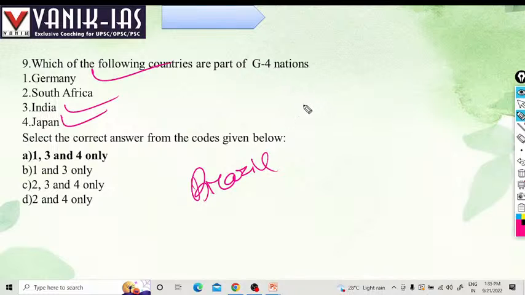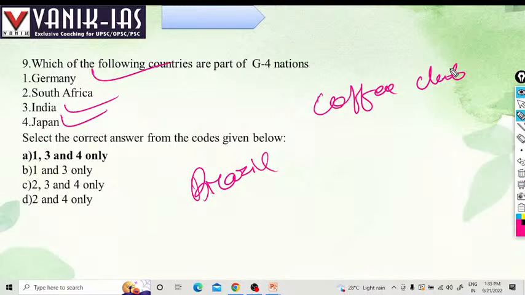And another thing is the Coffee Club. What is this Coffee Club? The Coffee Club opposes the membership of the G4 nations as permanent members of the United Nations.